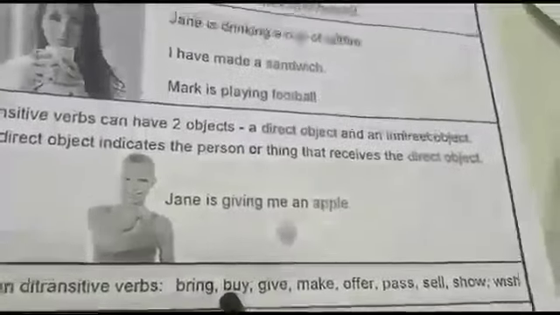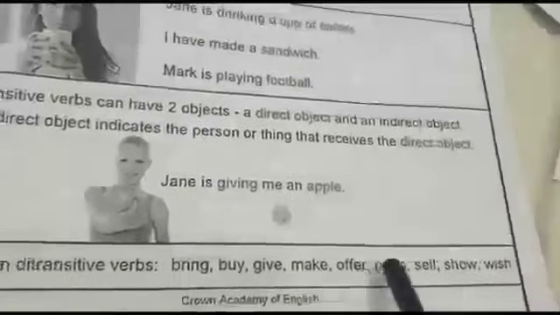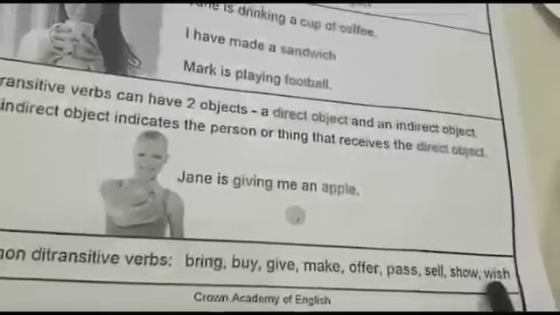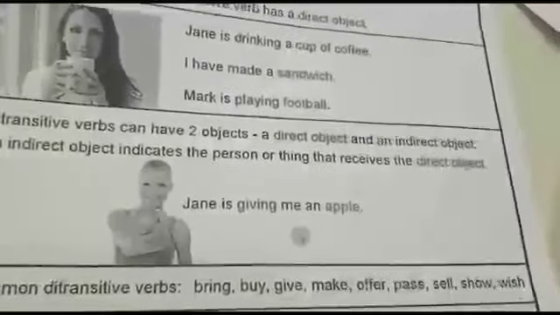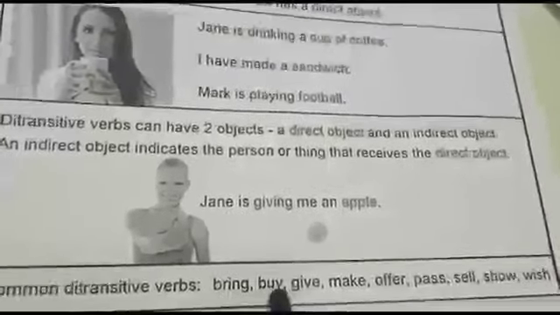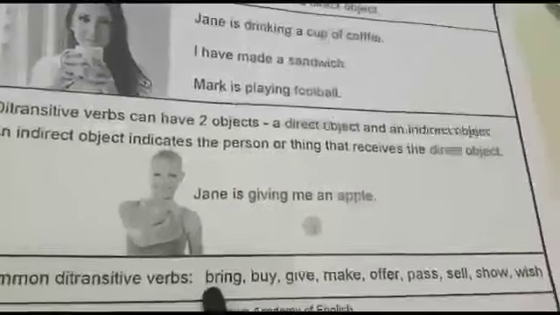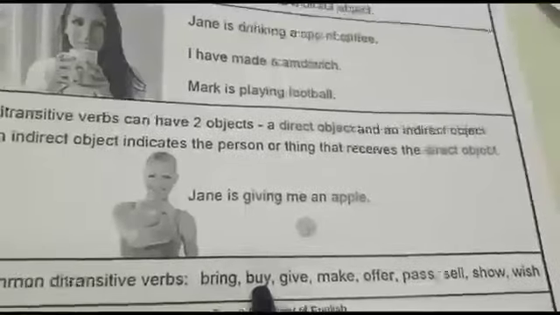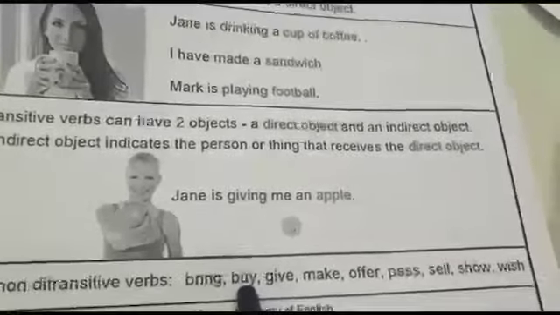Let's see a few common ditransitive verbs. Bring, buy, give, make, offer, pass, sell, show, wish. Let's pick up any one word to explain the ditransitive verb. My father bought me a pen. If we take buy, or bring, my father brought me a pen, or my father bought me a pen. So, what is the subject? My father. And what is the verb?